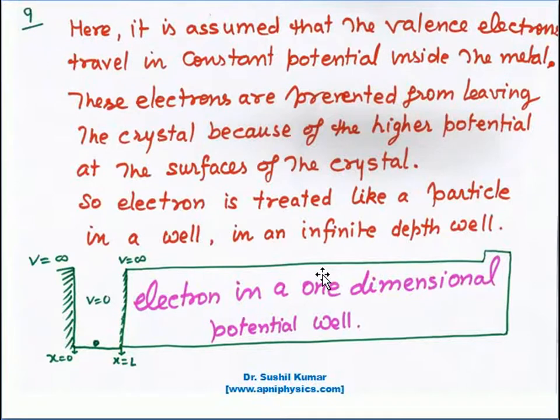Number 1, assumptions for the free electron gas, and second, the potential inside the metal. So the idea is like this: a particle is in a box or in an infinite potential well. The dimension is considered here as x equal to 0 to x equal to L. Potential is equal to 0 inside and infinite at the boundary. So, an electron in a one-dimensional potential well.